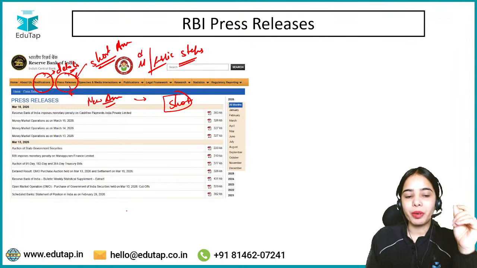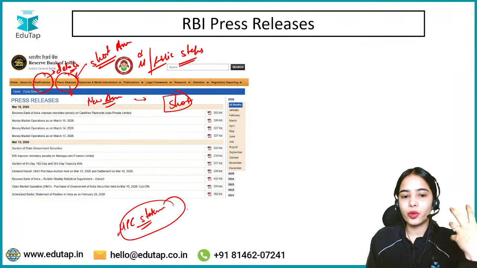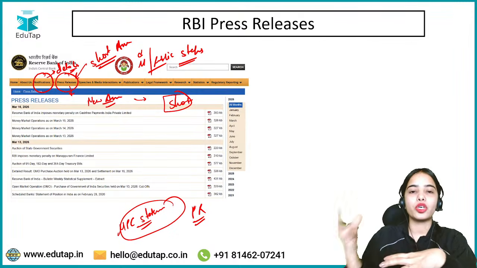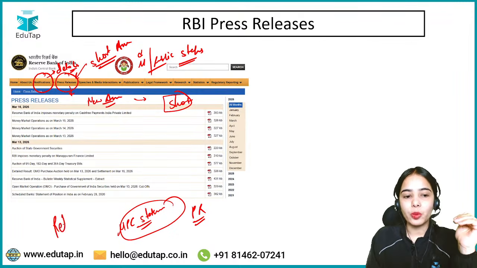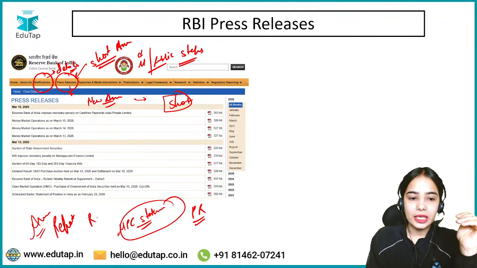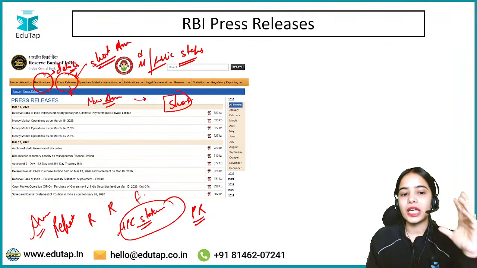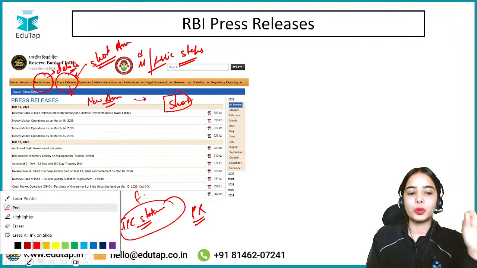Okay. So remember that the Monetary Policy Committee statement is provided only in the press release section, because it is related to the operations of the RBI. If there is an annual report that the RBI is releasing, a report on currency and finance, a report on trends and progress, or the FSR report, the announcement will be through the press release.